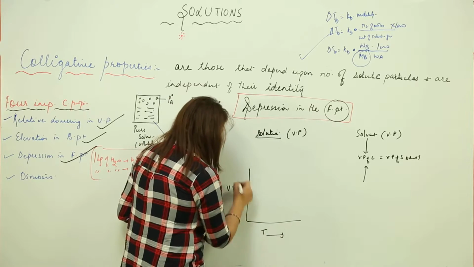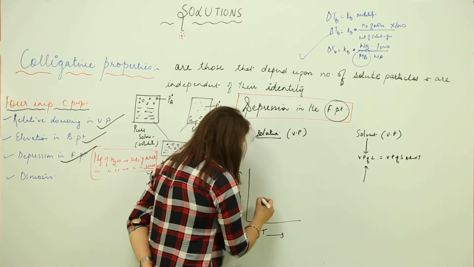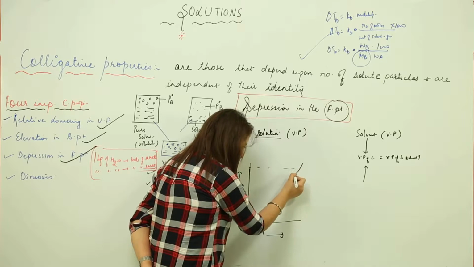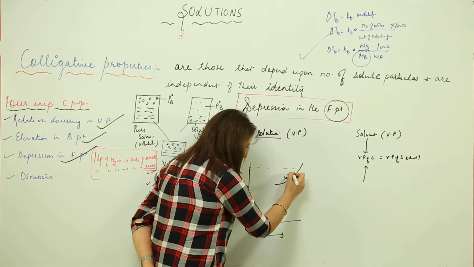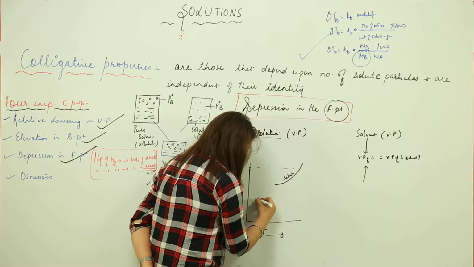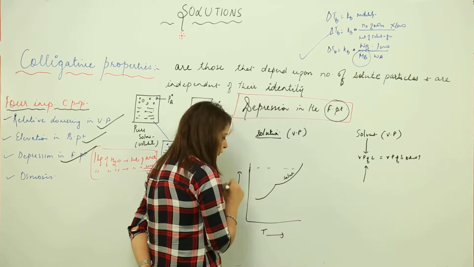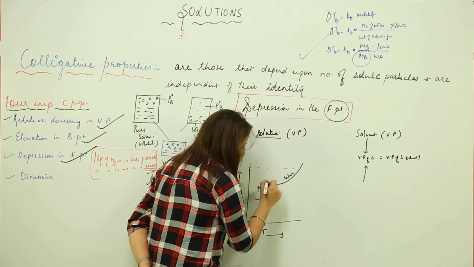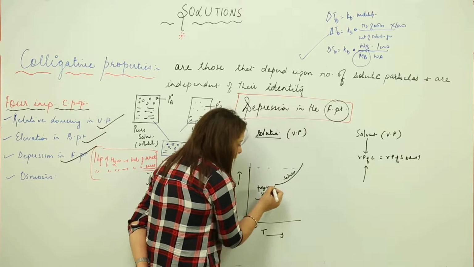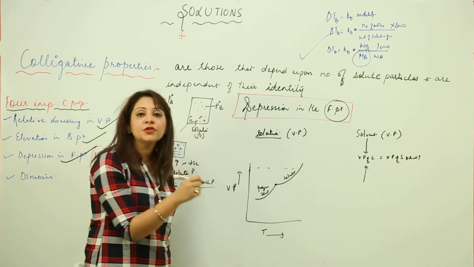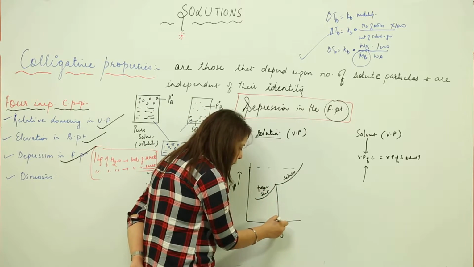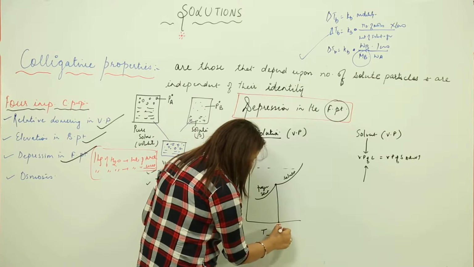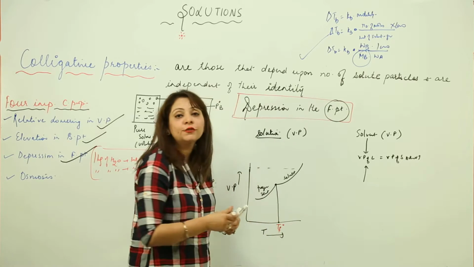I am going to plot it against temperature. This is my solid solvent with a certain vapor pressure, so this indicates the frozen solvent, and this is the solvent in the liquid state. You know that the temperature at which their vapor pressures become equal corresponds to the freezing point. So this is our freezing point, which means freezing is going to occur at this specific temperature. Let us say T naught F, because it is for a pure solvent.